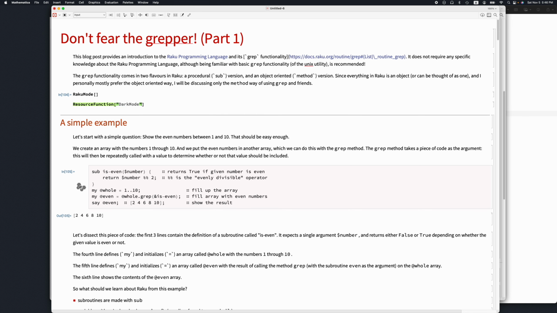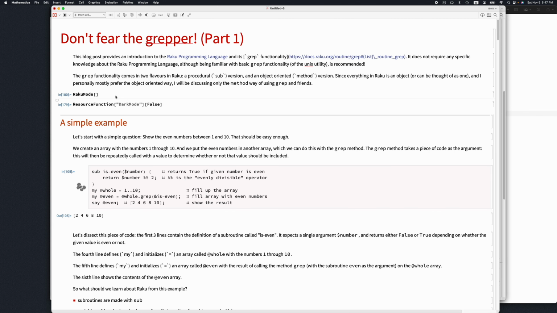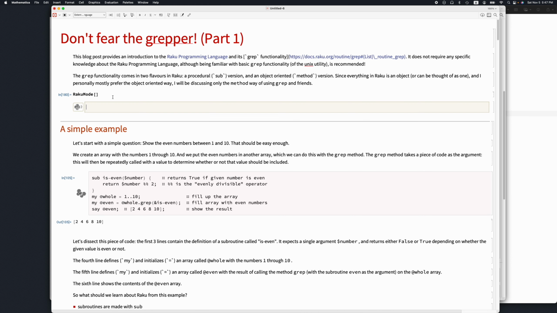For example, there is a resource function which converts into dark mode. It's in a similar vein, but that function is just cosmetic. Raku mode works in the same way: it makes notebooks in Mathematica amenable to Raku code cells. And of course, I can still have, say, Python if I want, or whatever it is.